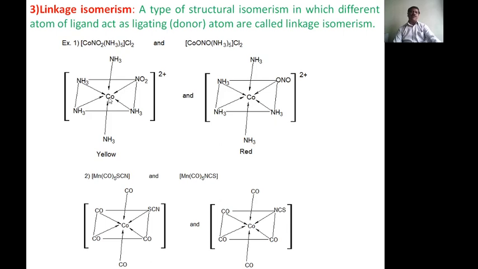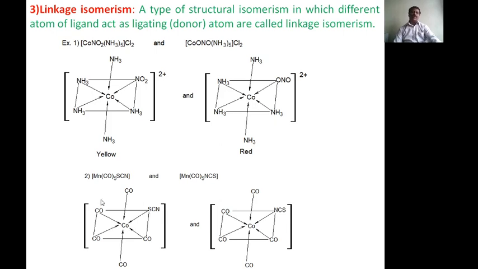It is a link between the cobalt and the nitrogen atom, hence it is called the ligating atom, and the complexes are called linkage isomers. Here the rest is the same, but ONO will be there. The oxygen atom acts as the ligating or donor atom to the central atom, so the link is between cobalt and oxygen, hence it is also called linkage isomers. This one will be yellow and this one will be red.